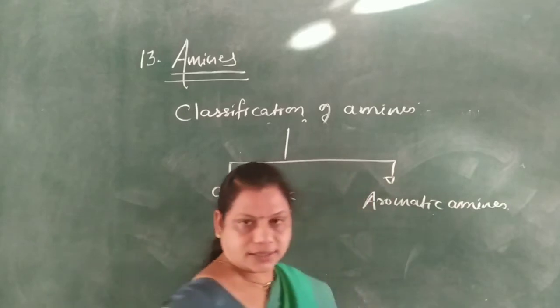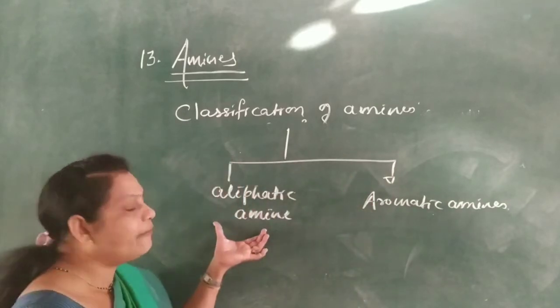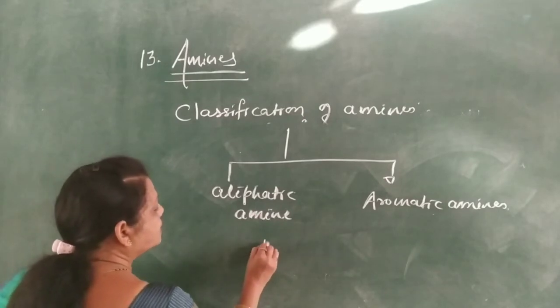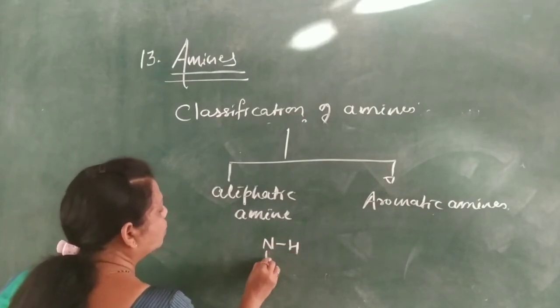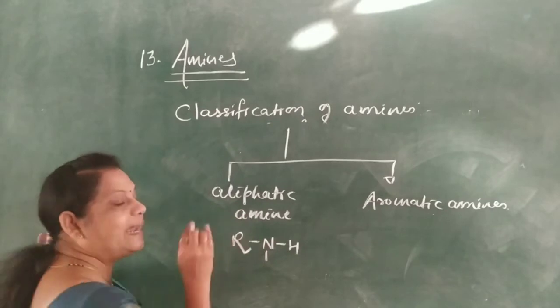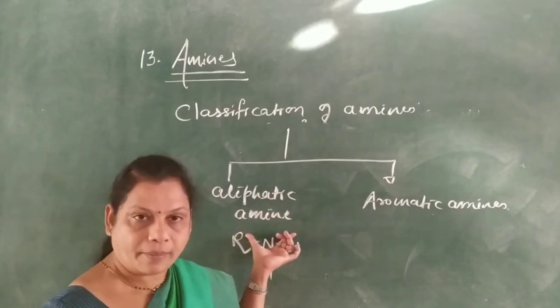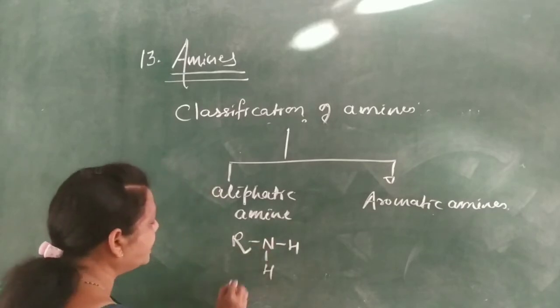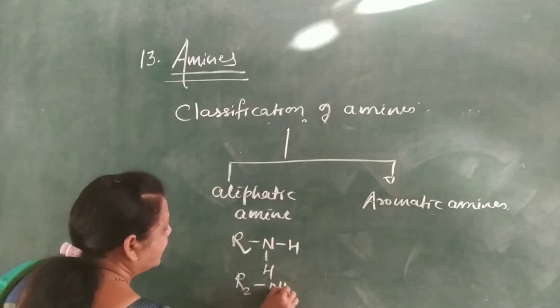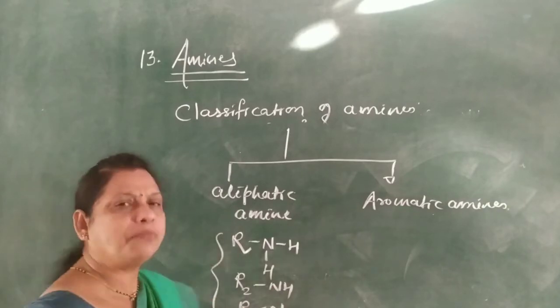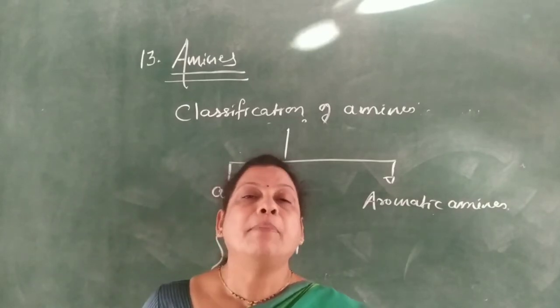Now, aliphatic amines means what? Aliphatic amines means in the amine an aliphatic alkyl group is present, then it is called an aliphatic amine. For example, RNH2 or R2NH or R3N.